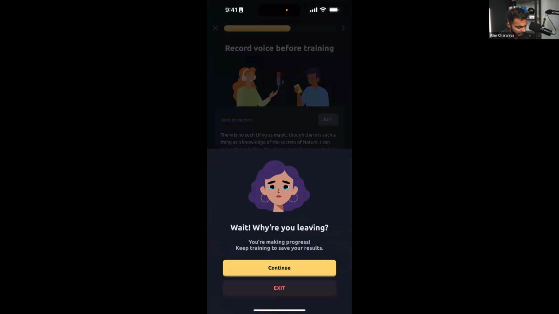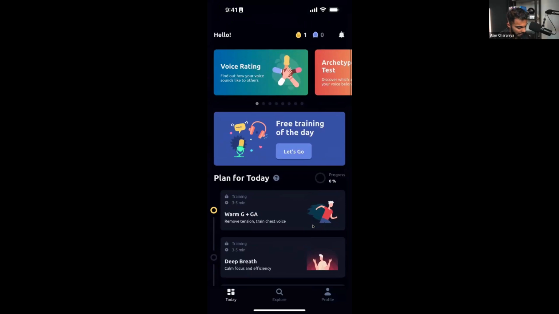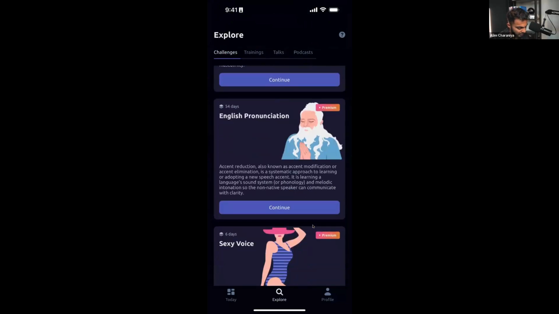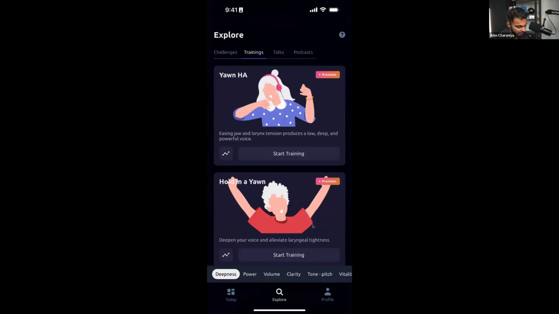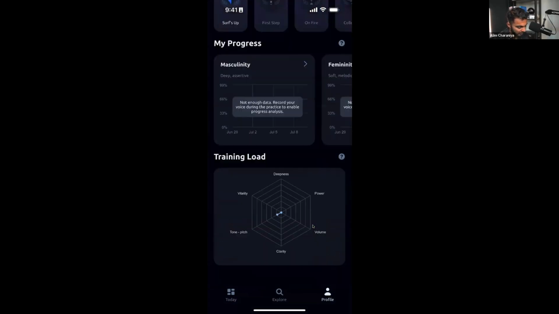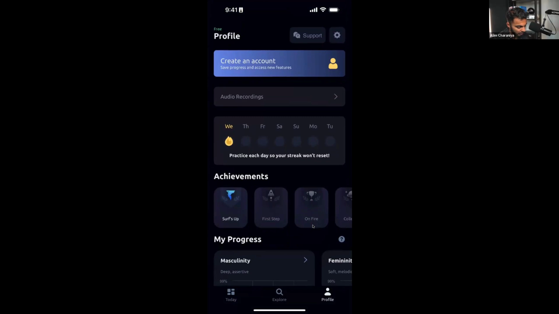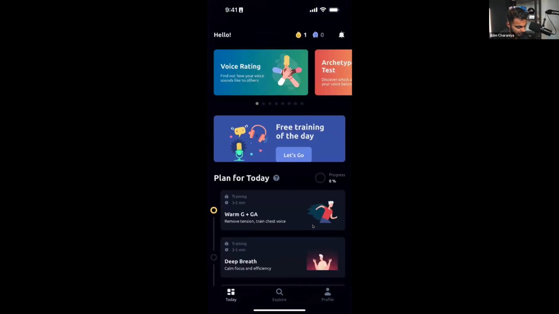And I like how it uses bottom sheets to give us an exit feeling. And then explore, we have a search bar that gives us more opportunities to find other content, challenges, trainings. We can probably do that in the future. And then the profile page, I like how it has audio recordings, a streak tracker, achievements, progress, all that kind of stuff. That's pretty cool.